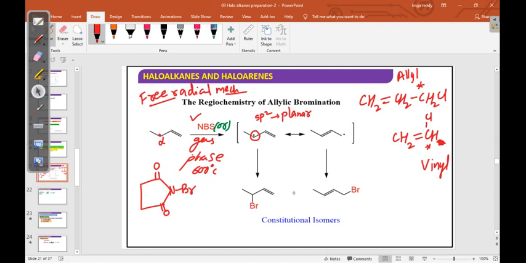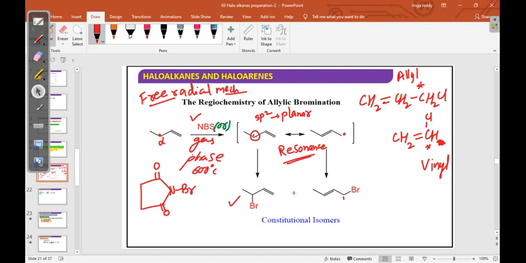So the substitution takes place through an intermediate. In this intermediate, resonance possibility is there, so we will get multiple products. If it takes place as it is, this compound will come. Resonance means this pi bond is shifted here, then the free radical comes here, then bromine attacks on the terminal. So here two compounds.